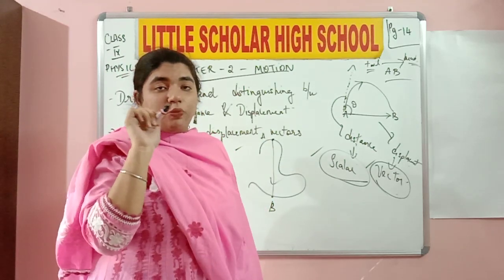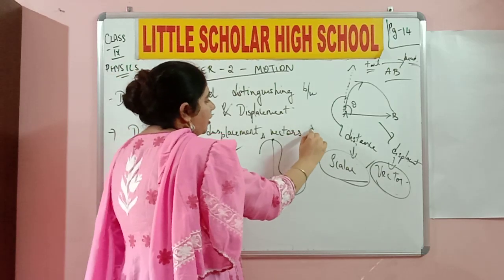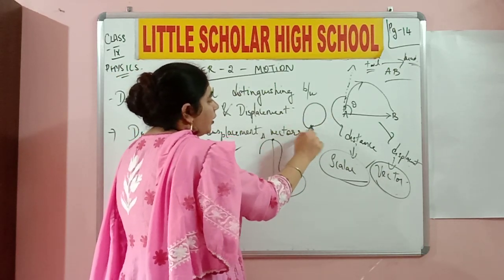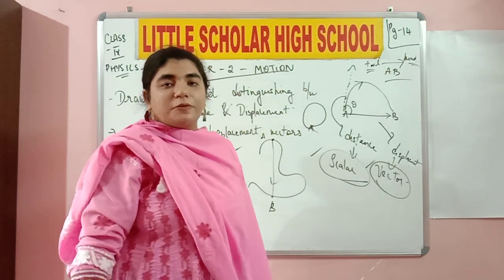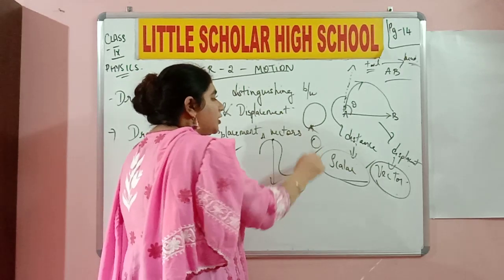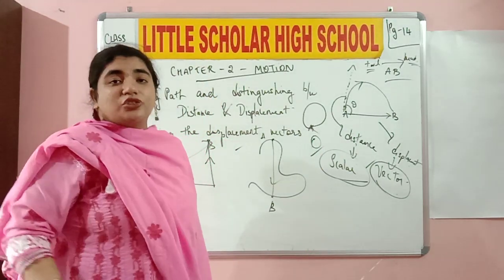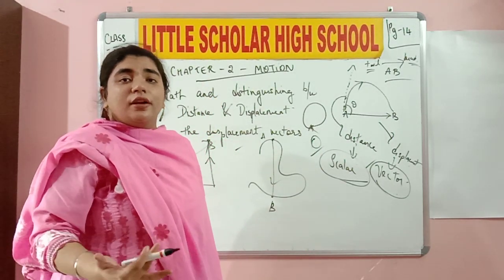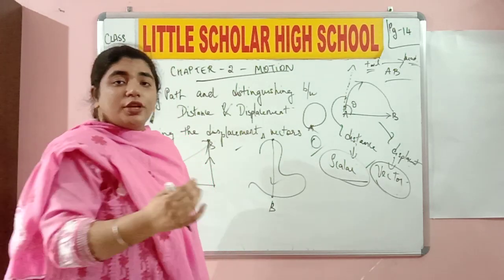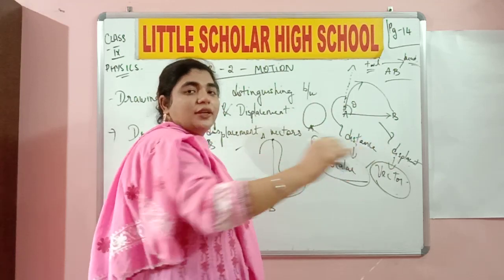Okay, it is starting at point A. For example, it is starting at point A and it is moving and reaching the same point again. So what kind of displacement did it happen? No displacement. The displacement of the object is zero over here. Okay, because it has not changed its position. It is not enough to travel. You also need to change your position, yes or no? And after changing the position, you need to reach a new destination.